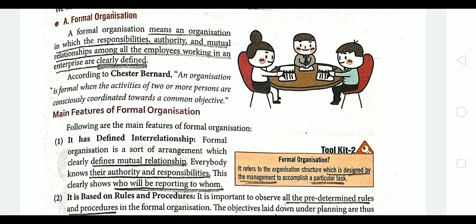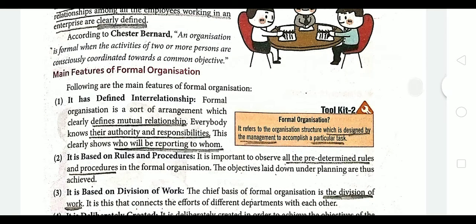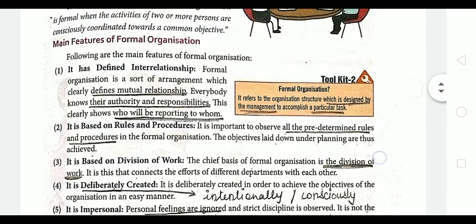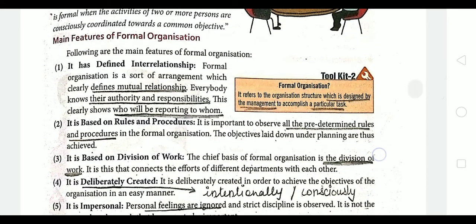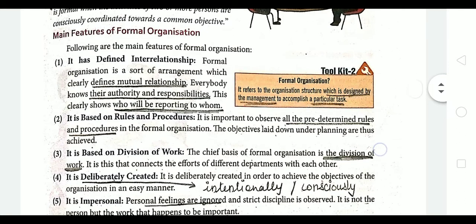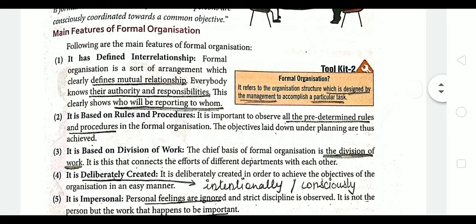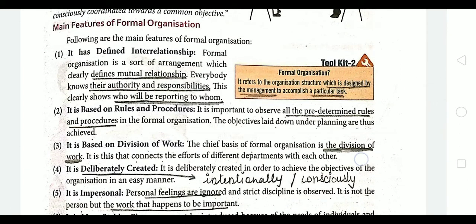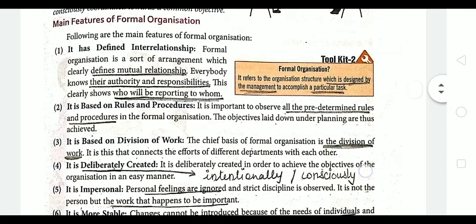So, here next we have features of formal organization. Now, first is it has defined interrelationship. Now, we know that formal organization is a sort of arrangement which clearly defines the mutual relationship. That means it defines what authority a person has and what responsibility there is towards that person, right? And everyone knows in the organization who is to report to whom, who is the superior, who is the subordinate.